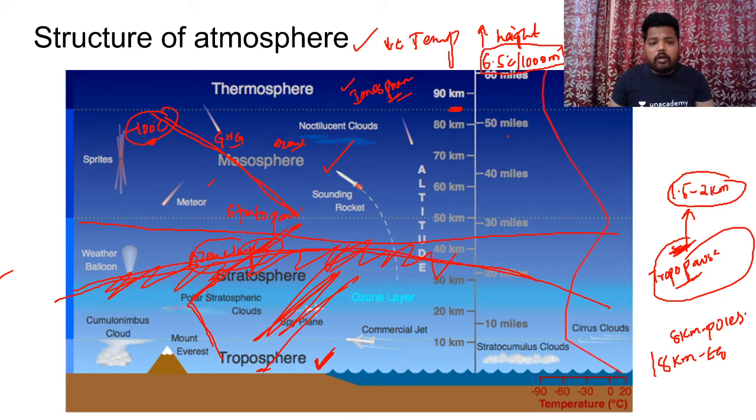Got this point? And how is this mesosphere useful for us? As it is the coldest layer of the atmosphere, it doesn't allow meteors to reach the surface. Because of the minus 100 degree extremity, the mesosphere burns these meteors away in this zone, and we have noctilucent ashes over here. And because of the maximum reduction of temperature, moisture becomes available, and hence we find noctilucent clouds here.